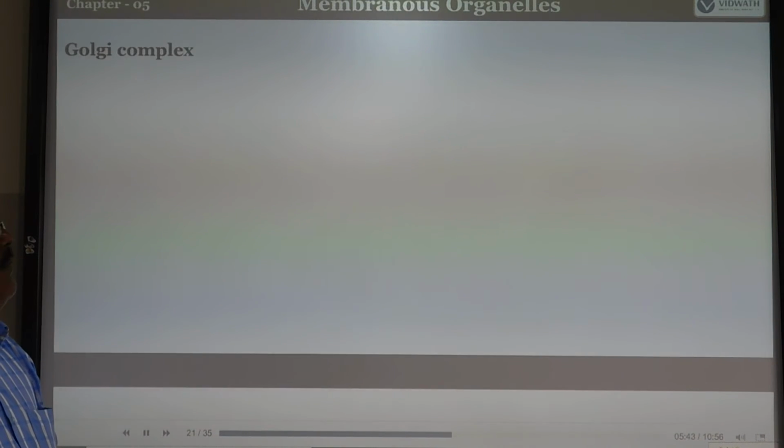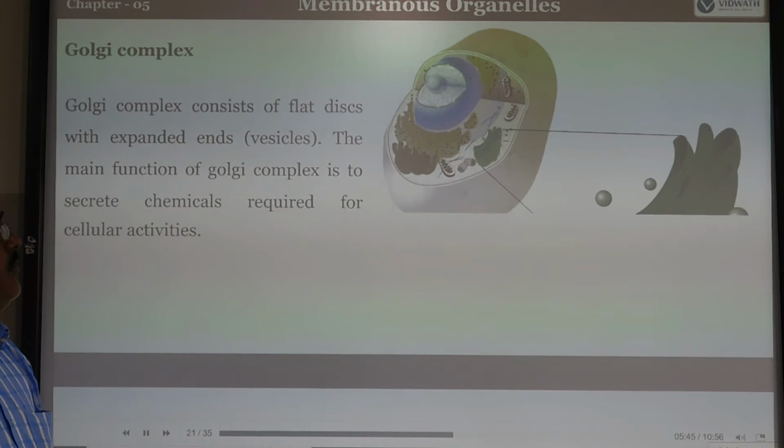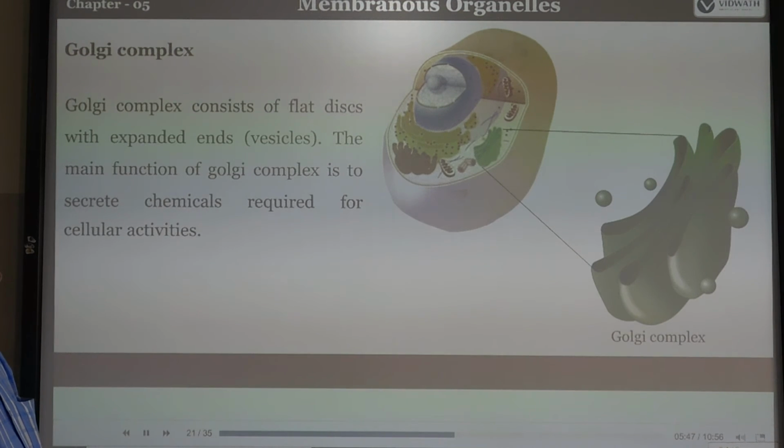Next one is membranous organelles. What is the meaning of membranous organelles? Another one is the Golgi complex, which consists of flat discs with expanded ends. It looks like vesicles. The main function of the Golgi complex is to secrete chemicals which are required for cellular activities. Whatever chemicals are needed for cellular activities are secreted in this Golgi complex.